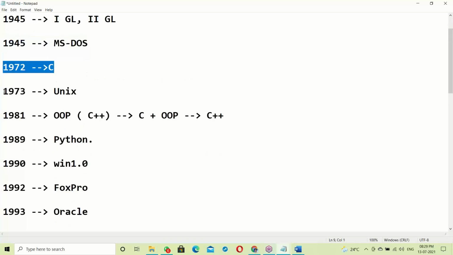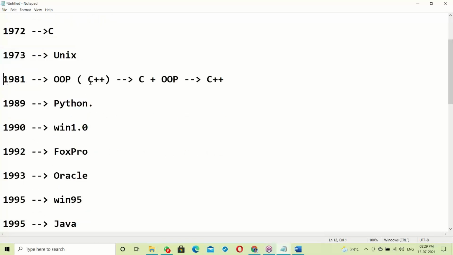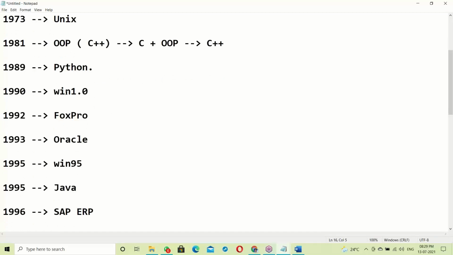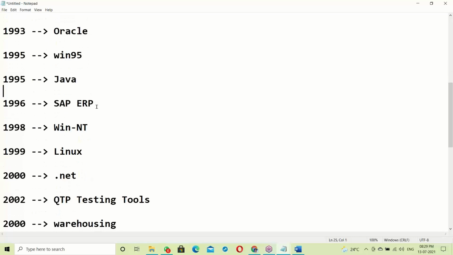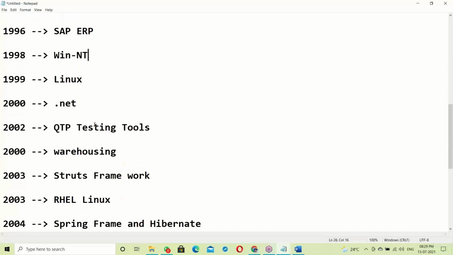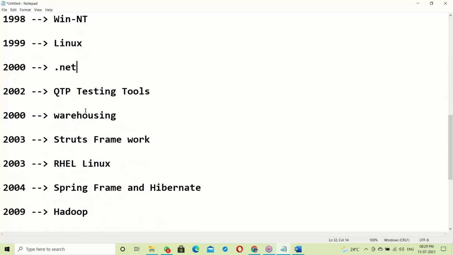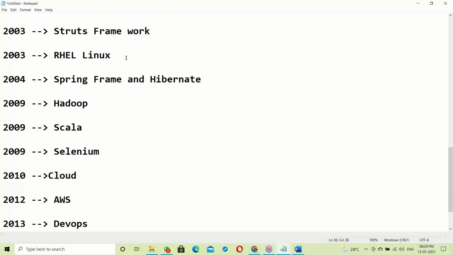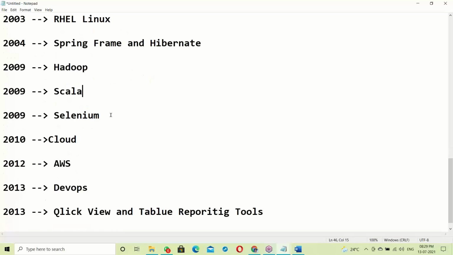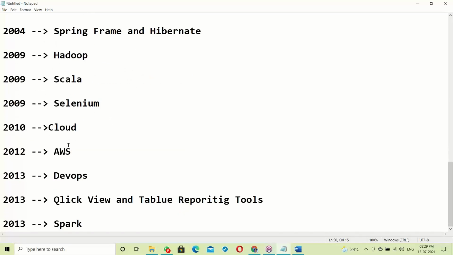Next, 72 C language, 73 Unix, 81 OOPS with C++, 89 Python, Windows OS, 1990 Windows, Fox, Oracle database, next Java, SAP ERP, Windows NT, Linux OS, .NET, testing tools, warehousing tools, frameworks, Hadoop framework, Scala, Selenium tool, cloud environment, AWS, DevOps, year-wise.